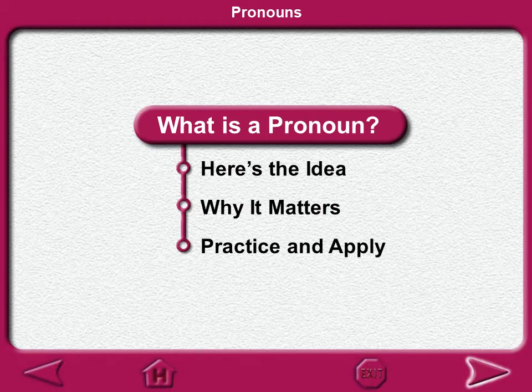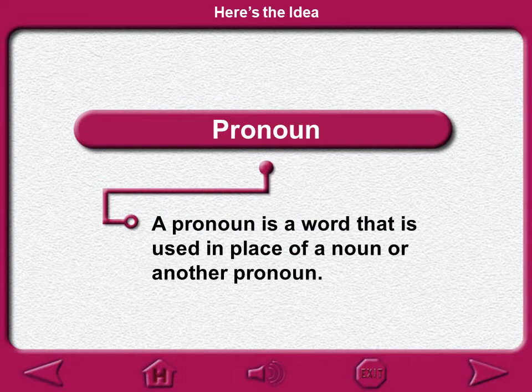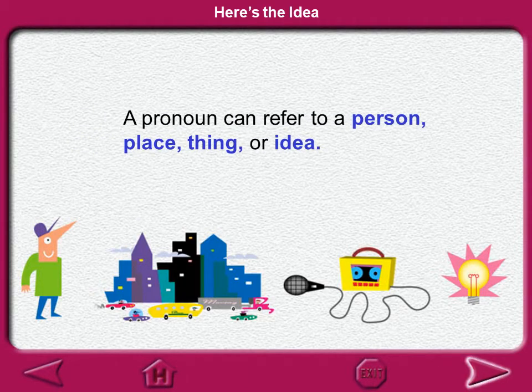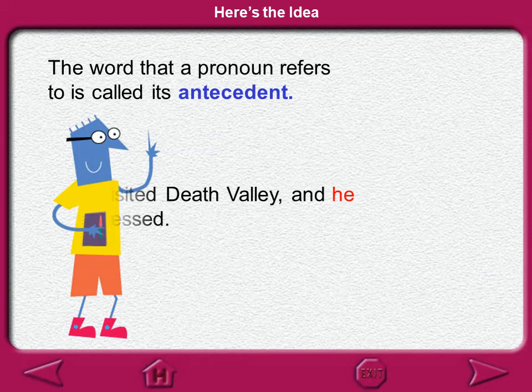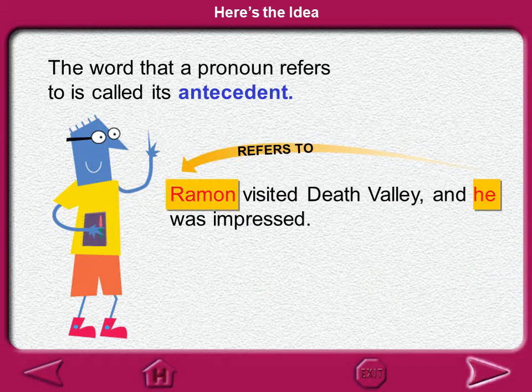Okay, what is a pronoun? Here's the idea, why it matters, and practice and apply. Pronoun. A pronoun is a word that is used in place of a noun or another pronoun. A pronoun can refer to a person, place, thing, or idea. The word that a pronoun refers to is called the antecedent.